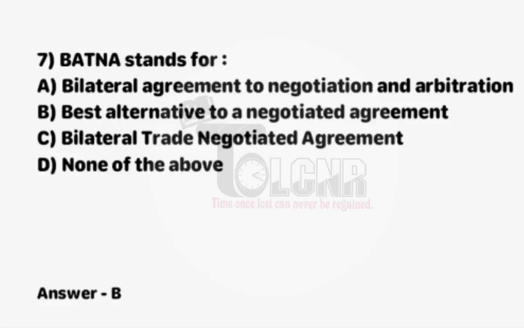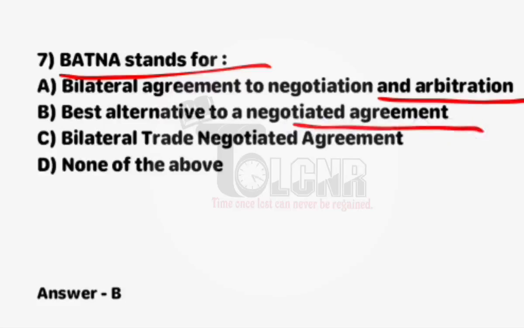Next question: BATNA stands for, first option, bilateral agreement to negotiation and arbitration; option B, best alternative to a negotiated agreement; option C, bilateral trade negotiated agreement; and option D, none of the above. Option B is correct. BATNA stands for best alternative to a negotiated agreement.